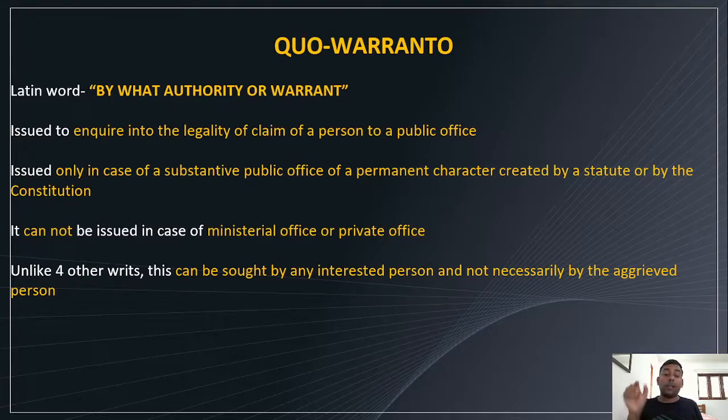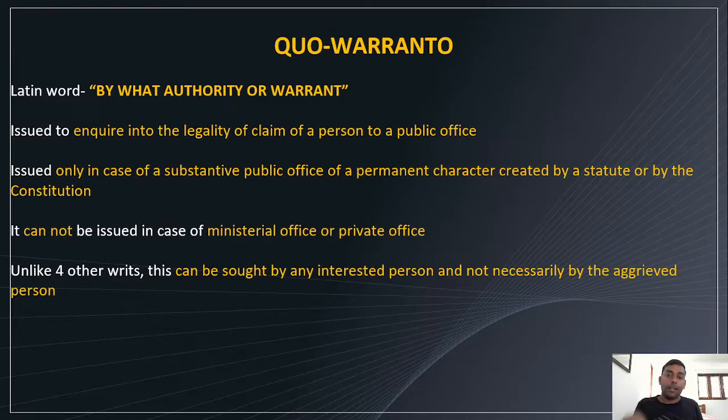Unlike the previous writs, Habeas Corpus, Mandamus, Prohibition, and Certiorari, this can be sought by any interested person. That means anyone can approach the court, and not necessarily the aggrieved person. For the previous four writs, the aggrieved person has to approach the court to get his or her freedom back.